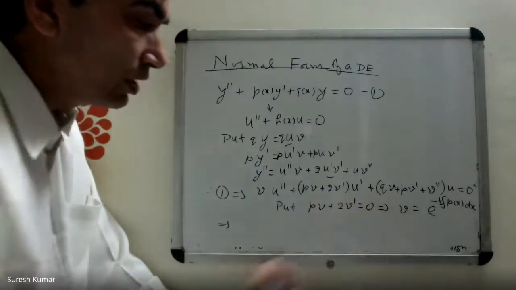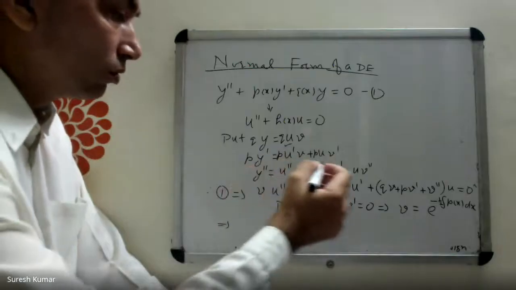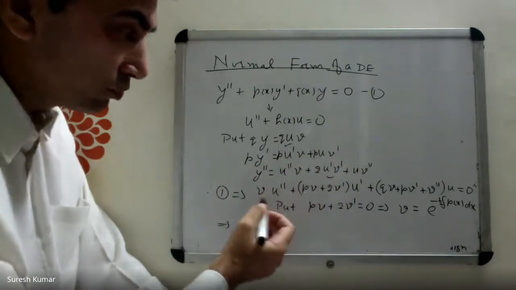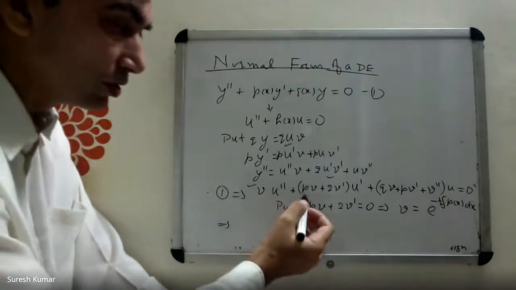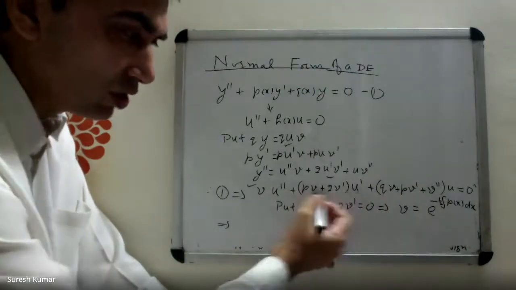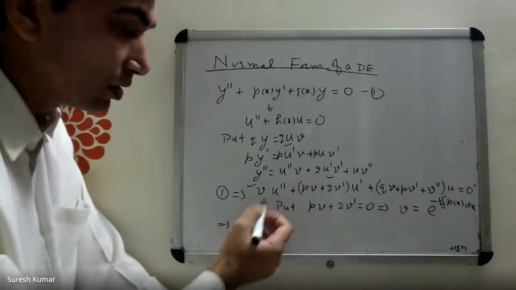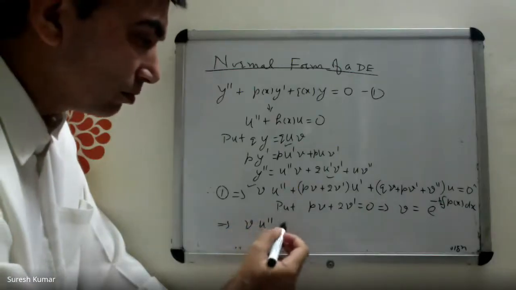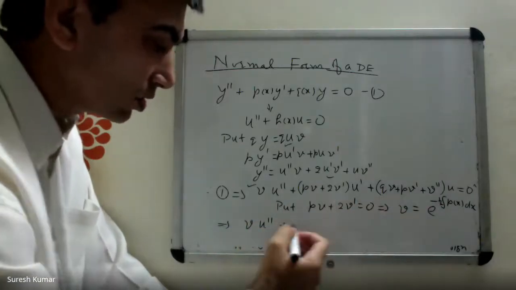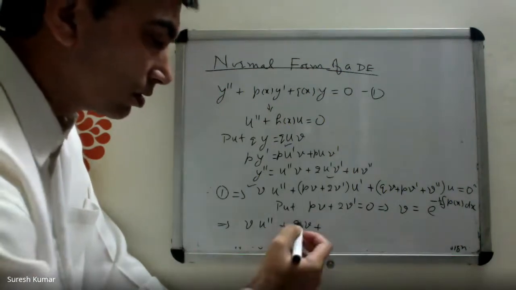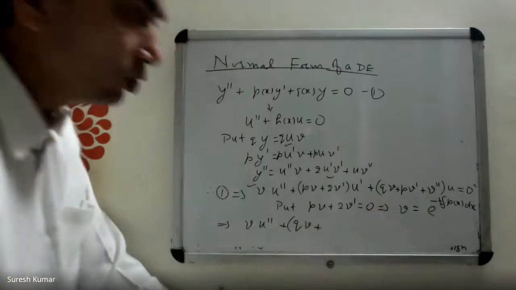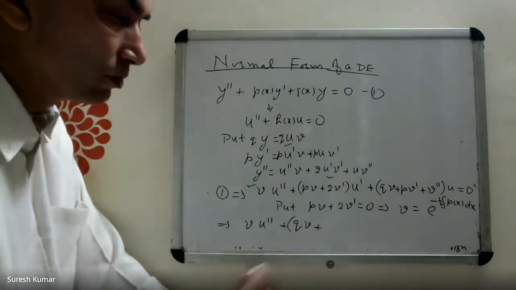Now, using this value of v, what is the format of this equation? The equation that we have written here: u double prime, u prime. This is already 0. So v u prime plus this is 0, Q v. What is the value of P v prime?